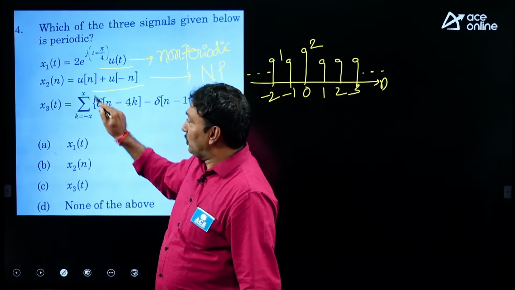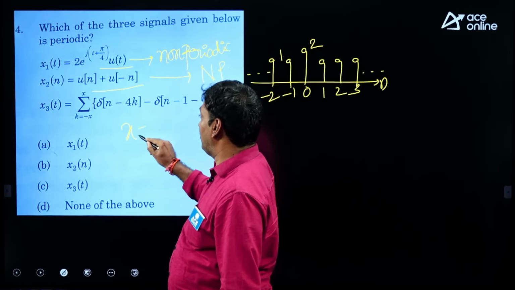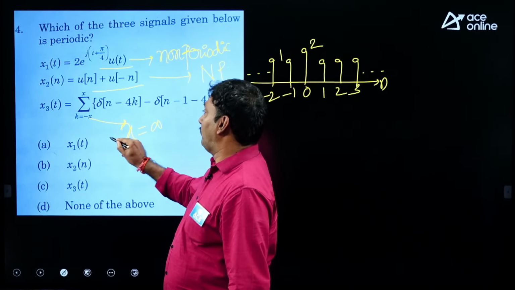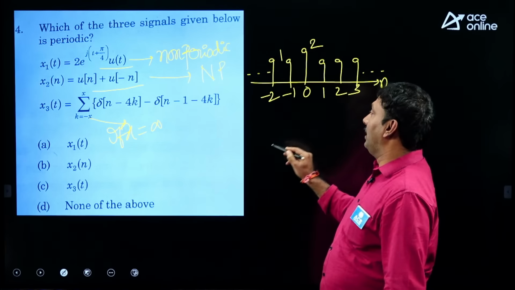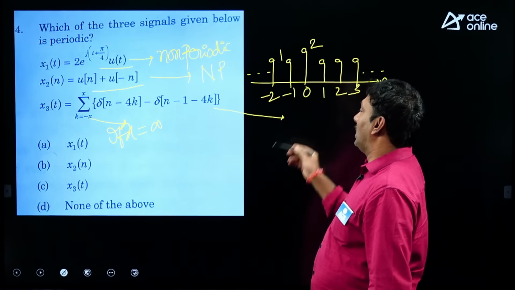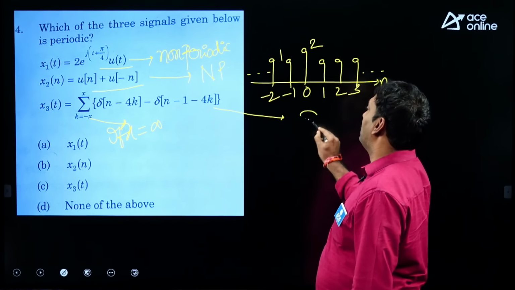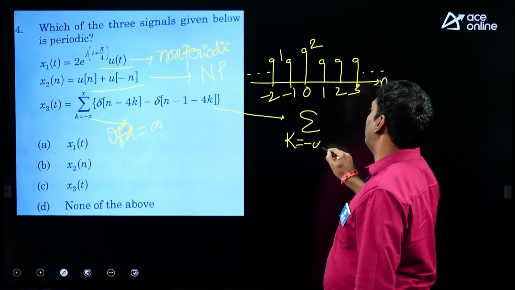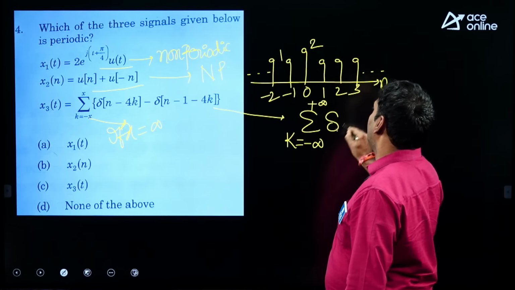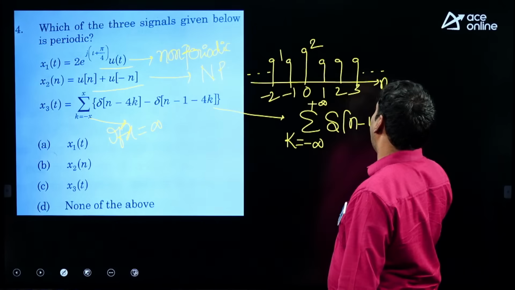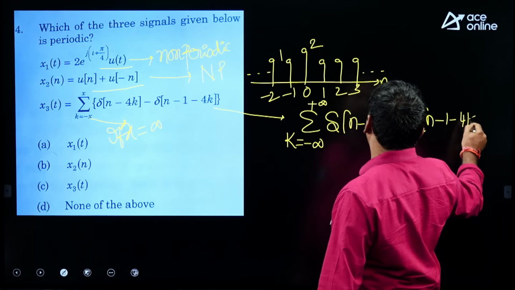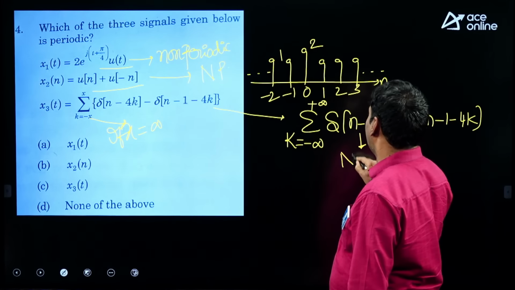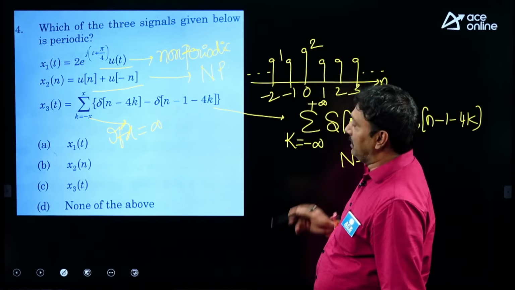Whether he wants to assume this x as infinity or what, we don't know. If x is infinity, it is periodic, because the range is from minus infinity to infinity. After expanding, if you draw that graph for various values of k, if k is minus infinity to infinity, then it can be periodic having a time period of 4 samples. By sketching that signal graph, we can feel that.